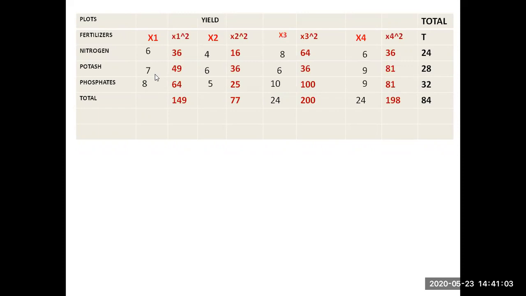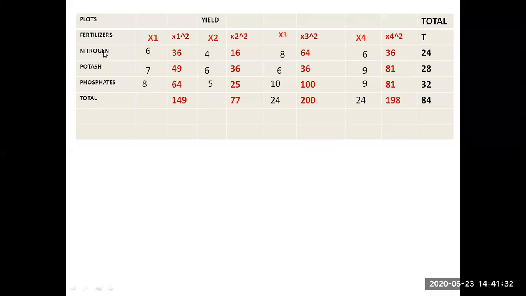Our aim is to find whether there is any difference between the fertilizers and whether there is any difference between the yields. When we use nitrogen, potash, or phosphates, we have to prove whether there is any significant difference between the fertilizers or not.